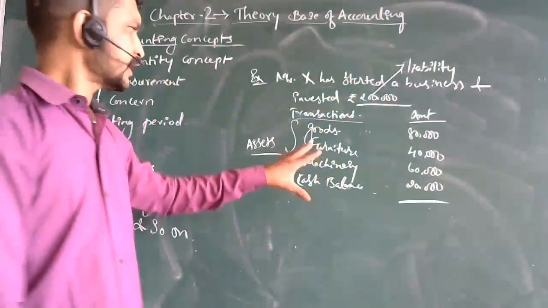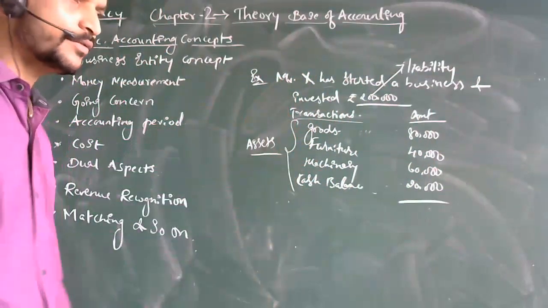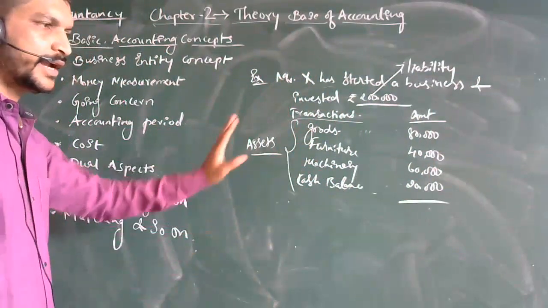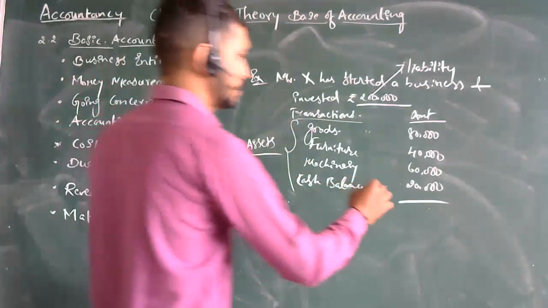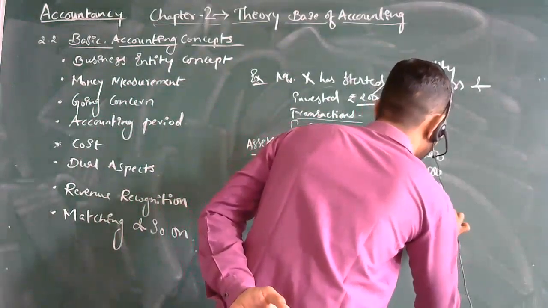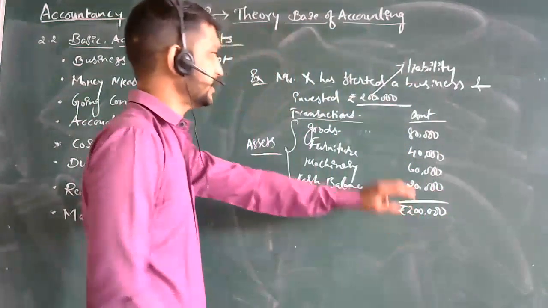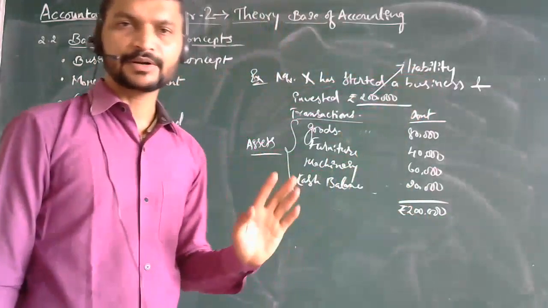That's it. This can be seen and understood in this way also, or else previously we had one of the examples. In that also you can easily understand what exactly this is. Now this is the rupees 2 lakh investment. This investment is nothing but the liability for the business. The liability for the business.